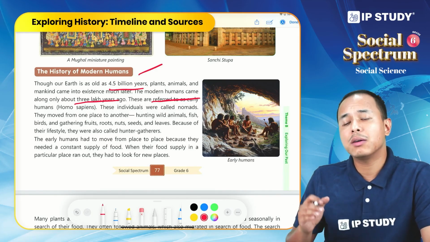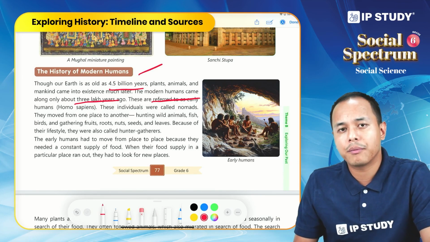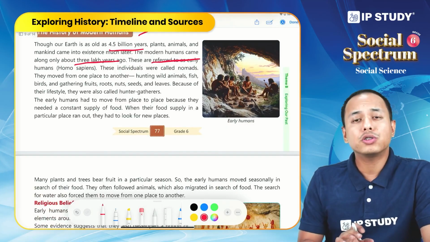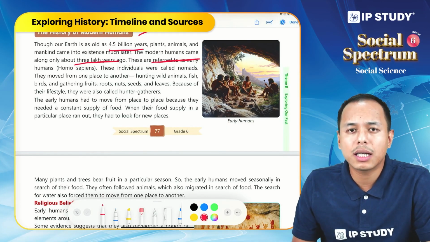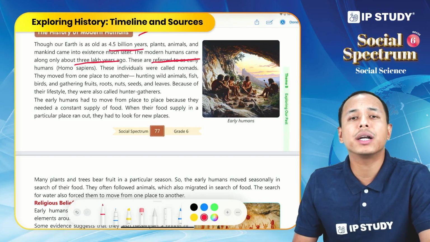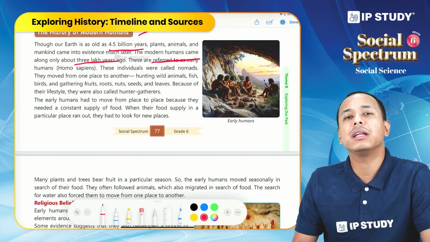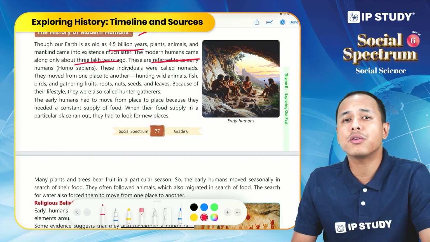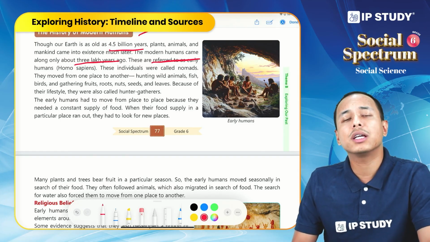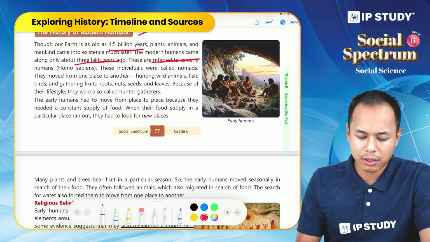That means they moved from one place to another in search of food and water. They were also called hunter-gatherers. Why were they called hunter-gatherers? Because they had no idea about farming and agriculture. So they used to hunt animals and they used to gather food. Food can be anything. It can be leaves, fruits, or roots of plants. That's why they are called hunter-gatherers.